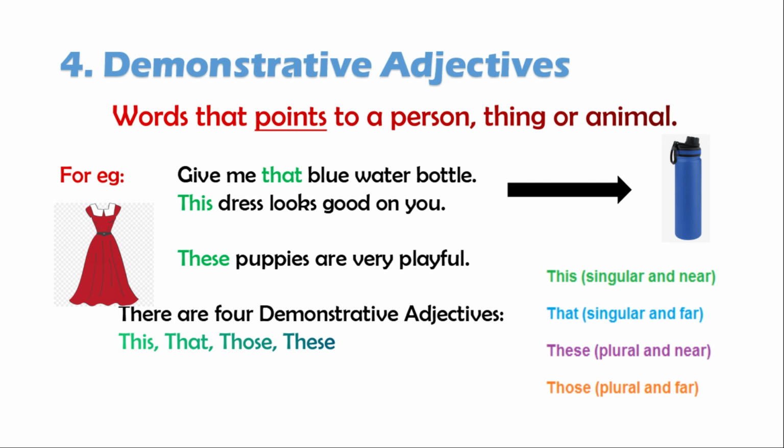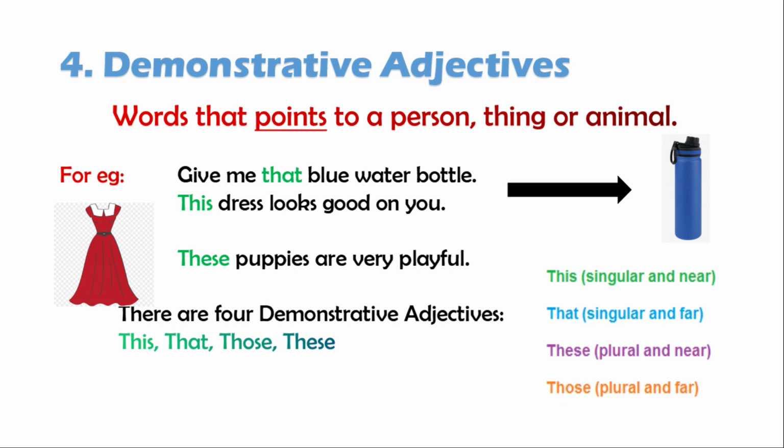Demonstrative adjective. Words that points to a person, thing or animal is called demonstrative adjective. For example, give me that blue water bottle. Here, that is a demonstrative adjective describing the noun blue water bottle. This dress looks good on you. Here, this is a demonstrative adjective describing the noun dress.